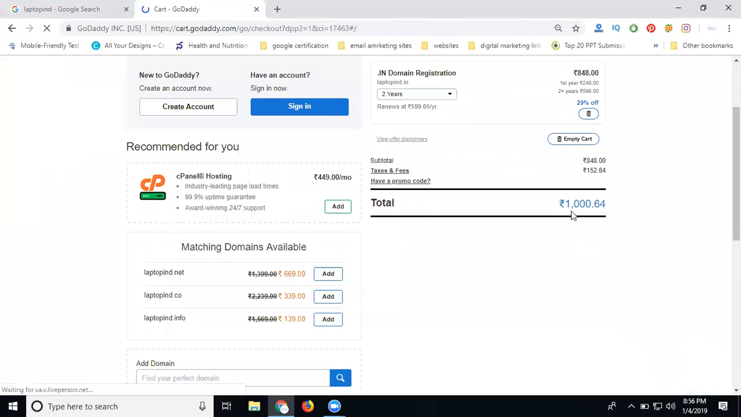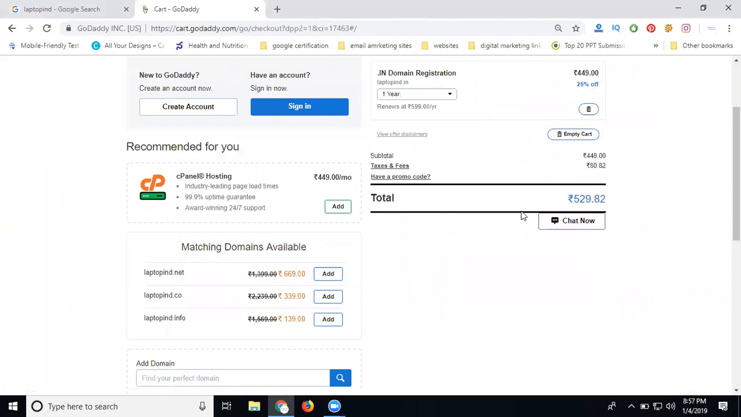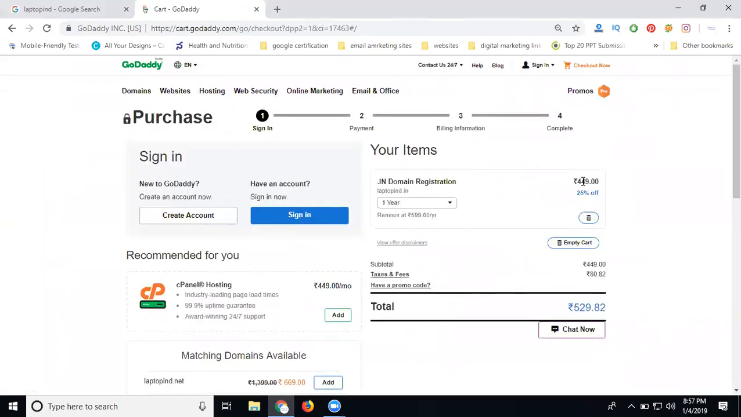How much do they charge? 1000 rupees. If you go with 1 year, how much? 529. But when you purchase the domain, how much is the price? 249. But when you come to the cart, what will the price be? 529. Here the terms and conditions apply. Now here, what is the domain cost? 449, 25% off, 18% tax information.